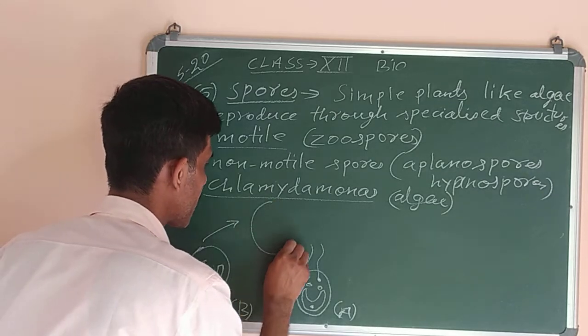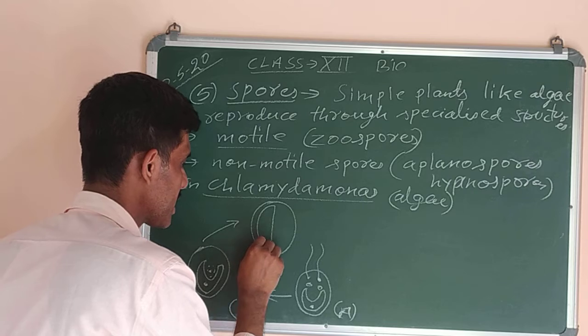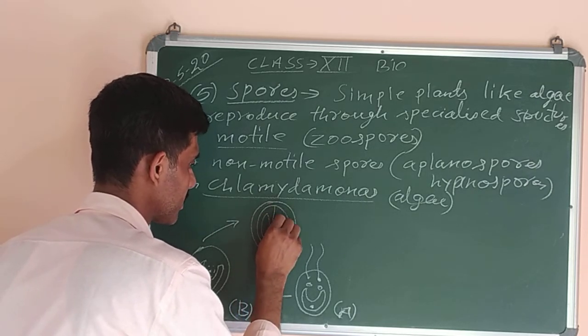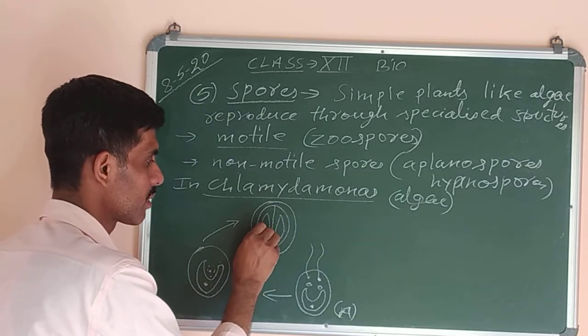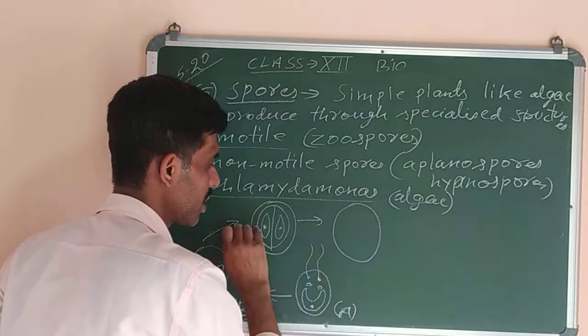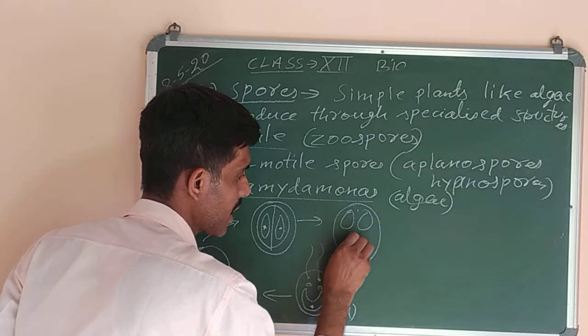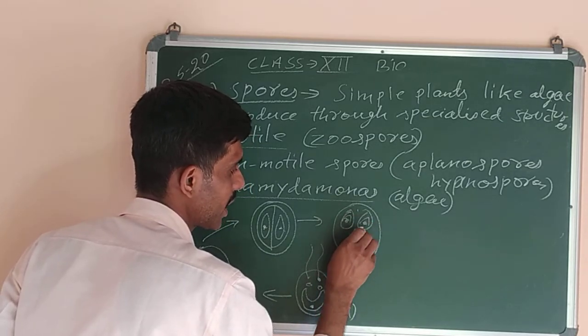If I draw a diagram like this, longitudinal division occurs of the protoplast, the entire protoplasmic material divided into two parts. So it leads to the formation of a two cell stage. Later on it can divide to form a four cell stage also, as more divisions will occur. I am drawing this diagram simply, not making it complicated, so that you can understand.